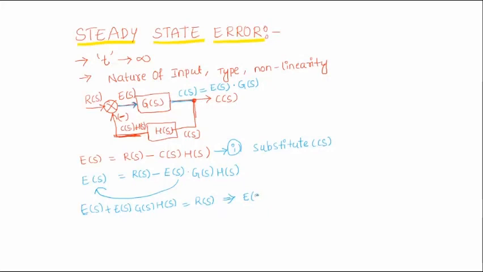From this equation, take E of S as the common term. E of S into 1 plus G of S into H of S equals R of S. So we can write the error signal E of S equals R of S by 1 plus G of S into H of S. Initially I defined the steady state error as the error of the system when time tends to infinity.